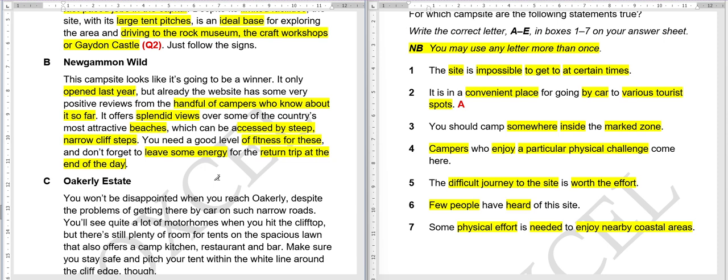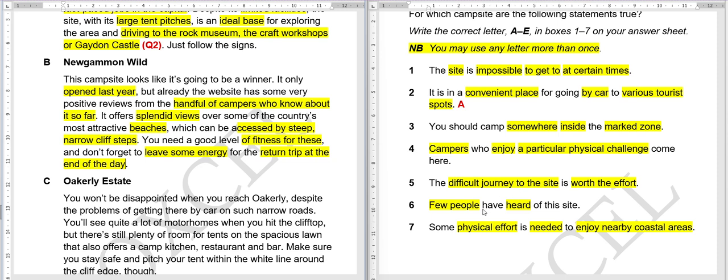Can this be our answer? I see a lot of students will mark this because they will say yes, you need a good level of fitness. Basically it's a challenge, so you need... No, this is not our answer. I'm gonna tell you in a bit why. Fifth, the journey to the site is worth the effort.